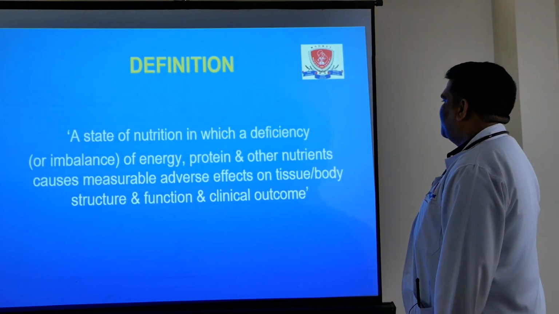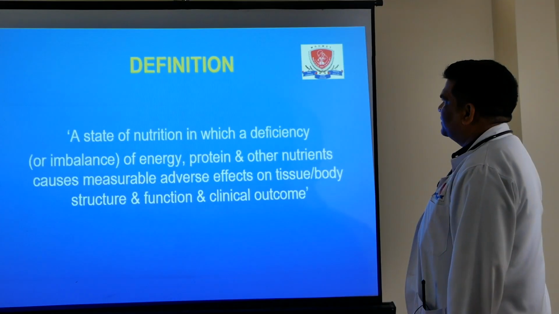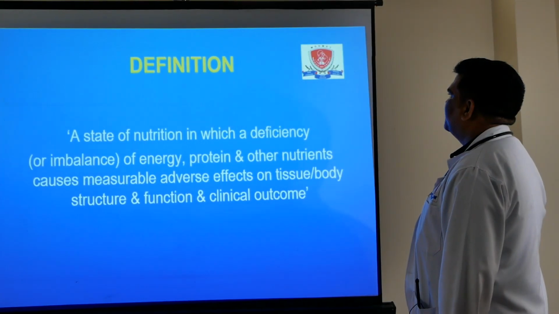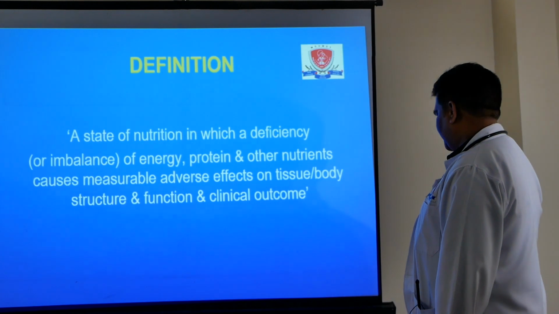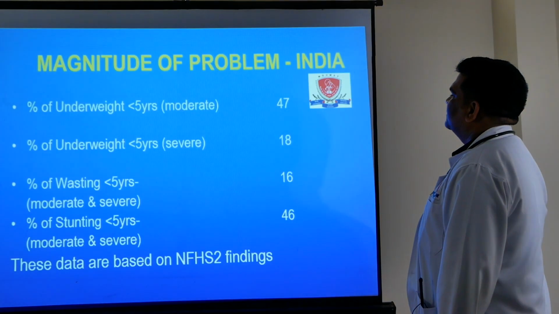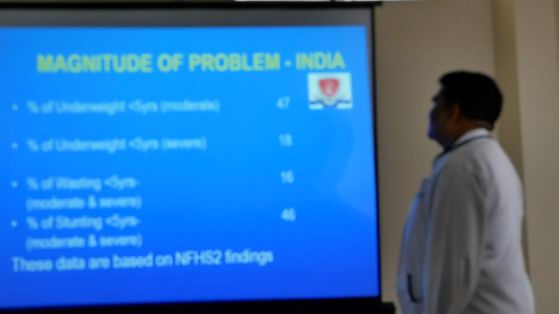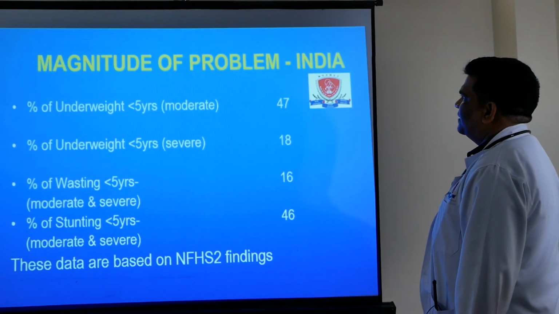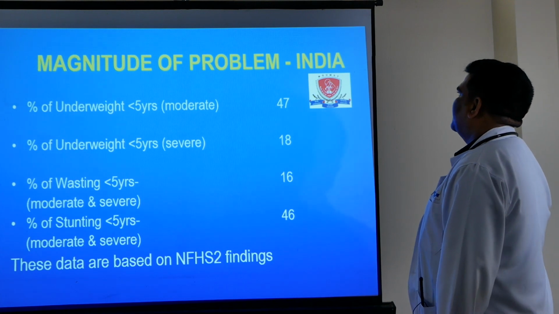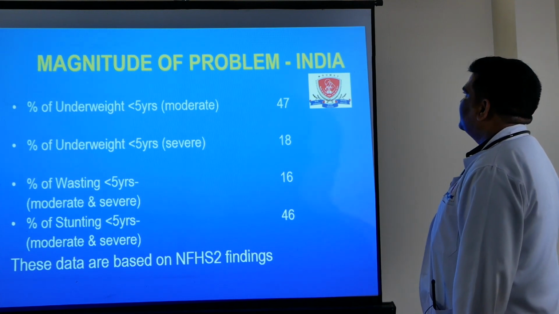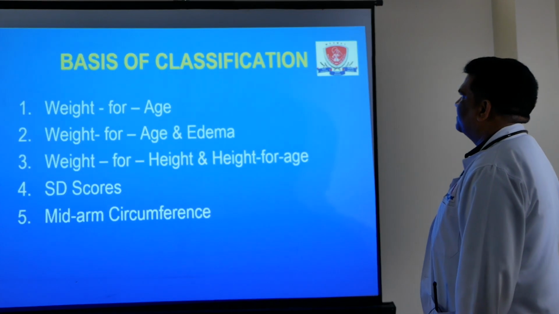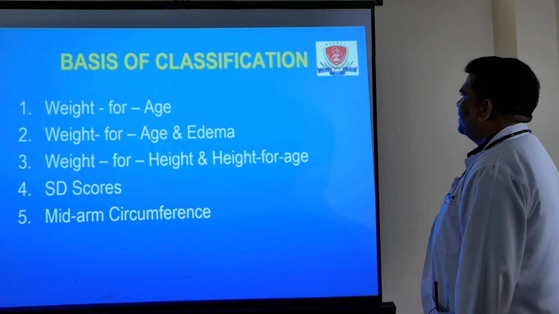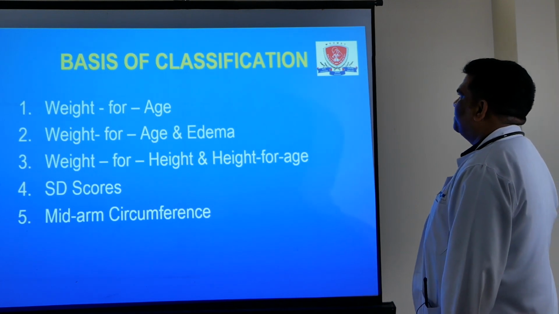And it includes both obesity and deficiency. For the sake of simplicity, we discuss deficiency. This is the magnitude of the problem in India. Most of the under-5-year underweight children are in the moderate category, which comprises 47% of PEM.